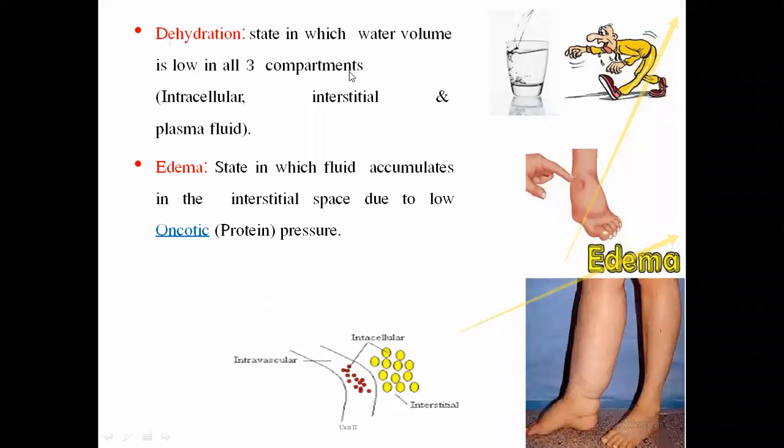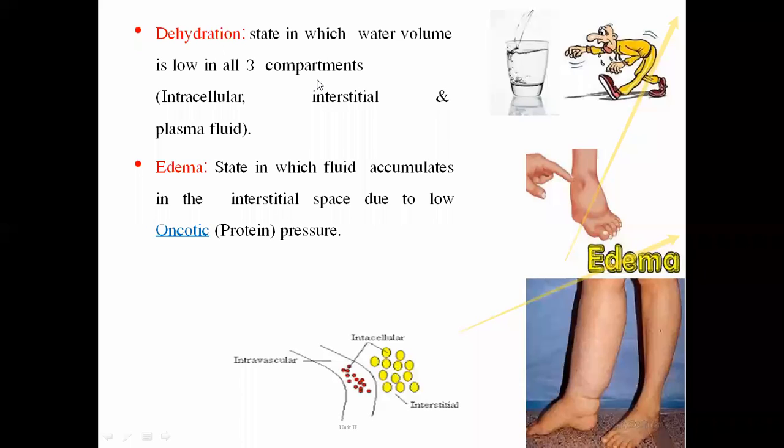Now, if the balance between the physiological ions and body fluid is not maintained, and the water volume of any person goes down or is less than the normal concentration, then that state is known as dehydration. It is a state in which water volume is low in all three compartments. We have divided the fluid compartments of our body into three types: intracellular, interstitial and plasma fluids.